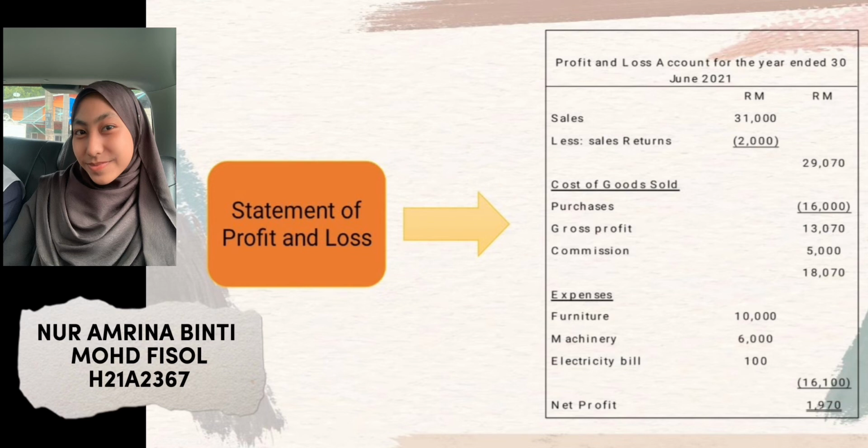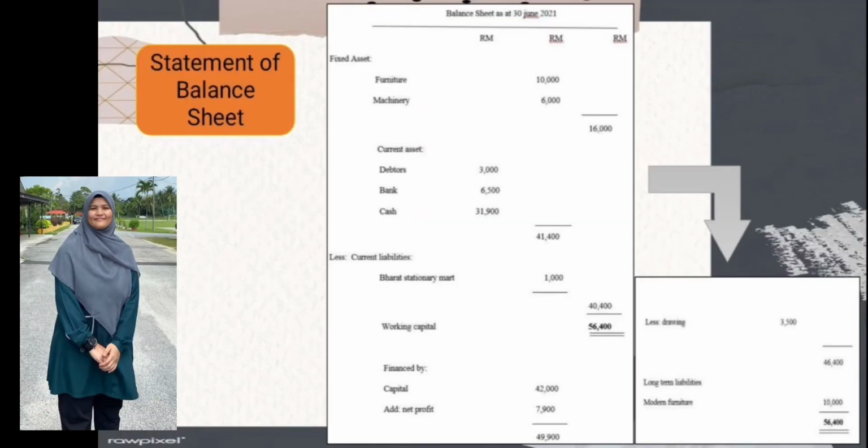equals 18,017. For the expenses, the items are furniture, machinery, and electricity bill. The three items total 16,100. And the gross profit minus 16,100, and we get the net profit, which is 1,917. This is the balance sheet for the business of Mr. Hadi as at 30 June 2021.